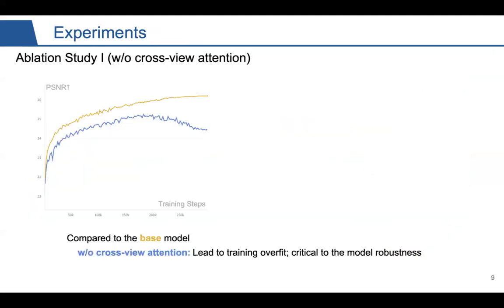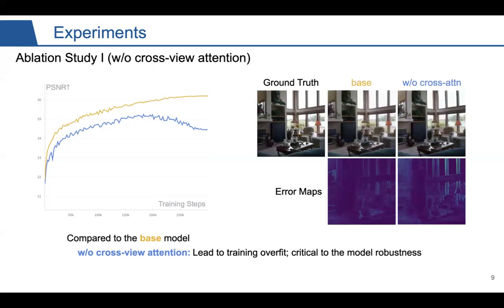Here we present the ablation study. If we remove the cross-view attention, you can see from the blue line here that performance drops a bit, and it also overfits as the training goes. This means that the cross-view attention from the multi-view transformer is critical to the model's robustness. This is also verified by the visual results. We can see that the error maps of the ablated model are more obvious compared to the default model.